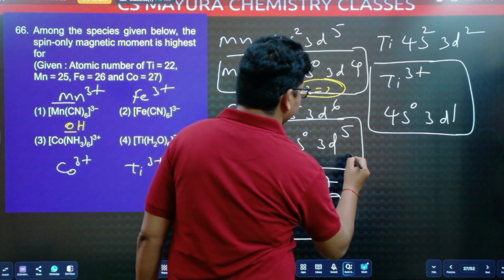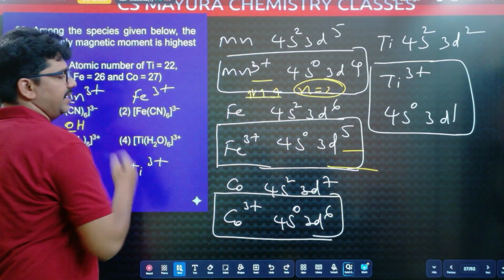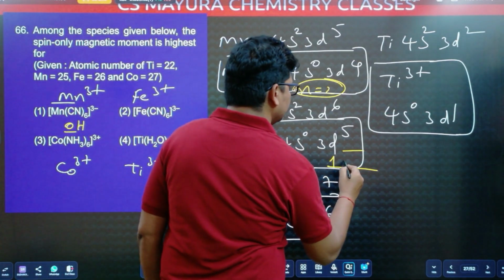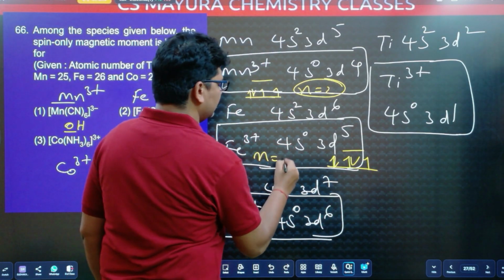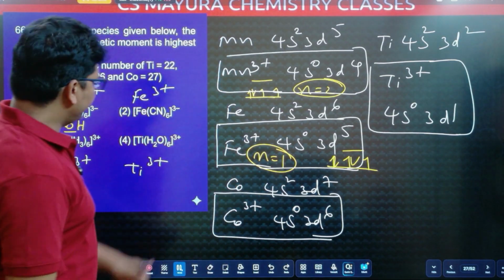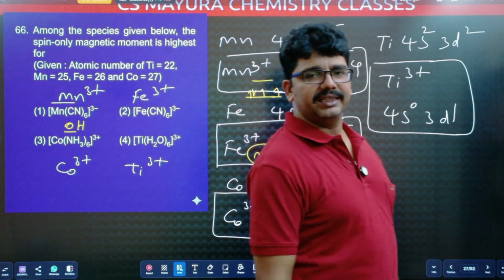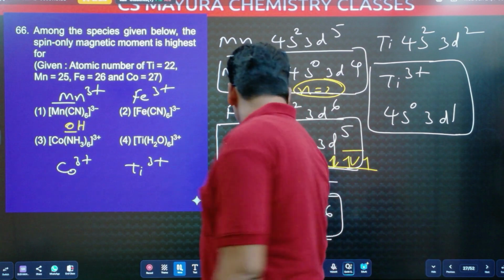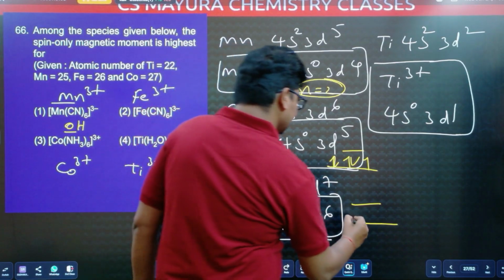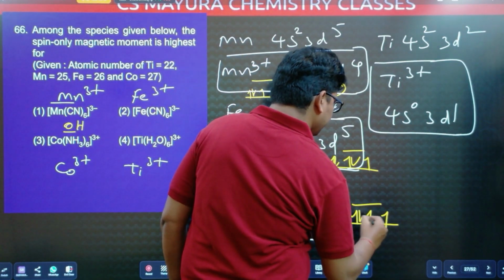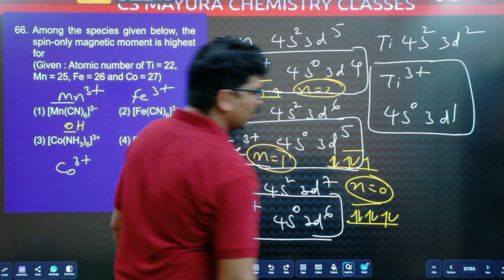In Fe3 plus, how many electrons? 5 electrons. Cyanide is a strong field ligand. 1, 2, 3, 4, 5. How many unpaired electrons? 1 unpaired electron. Coming to cobalt, ammonia is a strong field ligand with cobalt 3 plus. Total how many electrons? 6 electrons are there. 1, 2, 3, 4, 5, 6. All electrons are paired. Number of unpaired electrons is 0 for this cobalt.